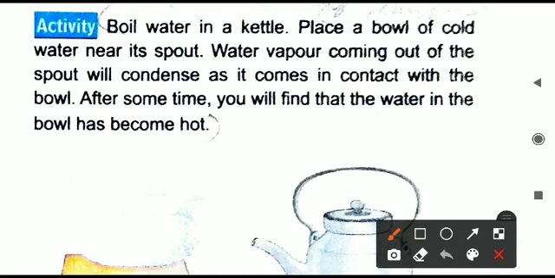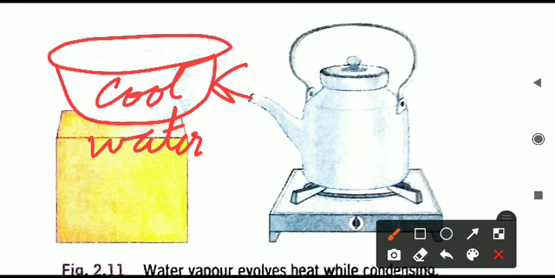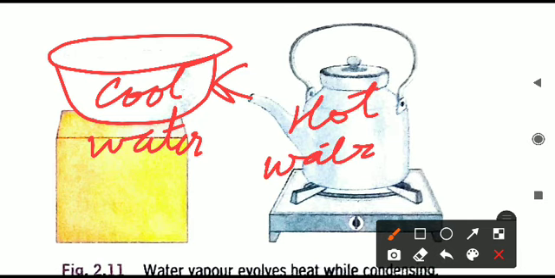Now the water vapor that is coming outside here, you can see they have taken a bowl. It is not visible, you can see in your book. We will keep a bowl. In that, cold water is there, but the water vapor will come and strike on the wall of this container. The water vapor coming out from this kettle is hot, and the water here is cold. So when this hot water vapor is released from the spout, you can see the heading point of the arrow. I'll make it again.